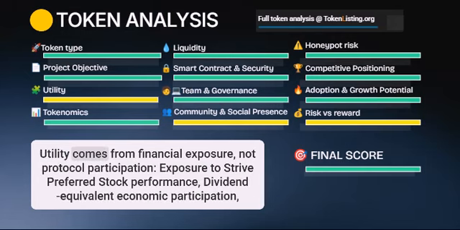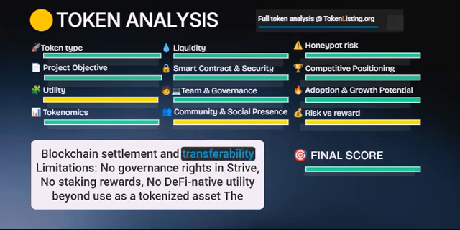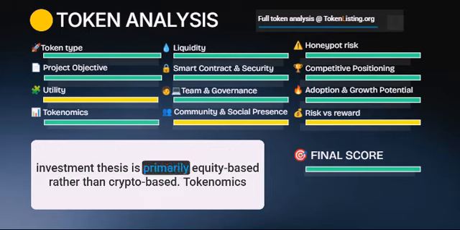Utility. Utility comes from financial exposure, not protocol participation. Exposure to Strive preferred stock performance, dividend-equivalent economic participation, blockchain settlement, and transferability. Limitations: no governance rights in Strive, no staking rewards, no DeFi-native utility beyond use as a tokenized asset. The investment thesis is primarily equity-based rather than crypto-based.